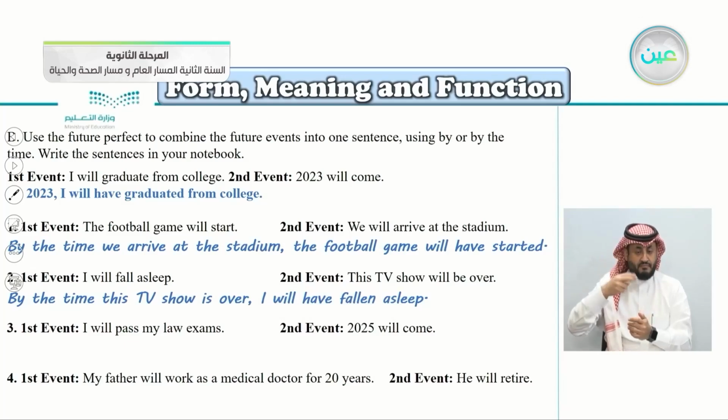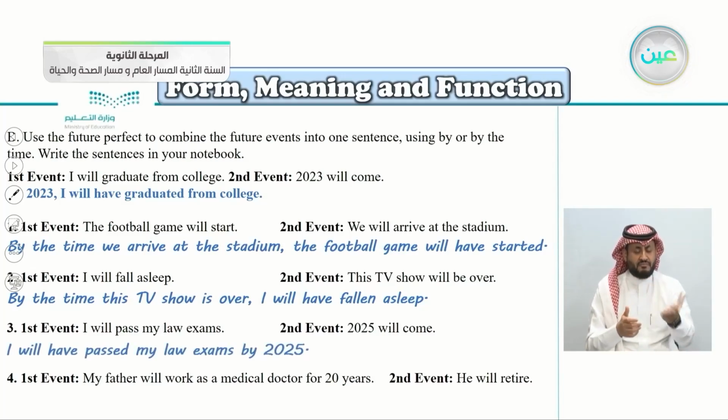Number three, the first event, I will pass my law exam. The second event, 2025 will come. Yes, this is an easy one. I will have passed my law exams by the year 2025. Or you can say, of course, by 2025, comma, I will have passed my law exams, just like the first one.